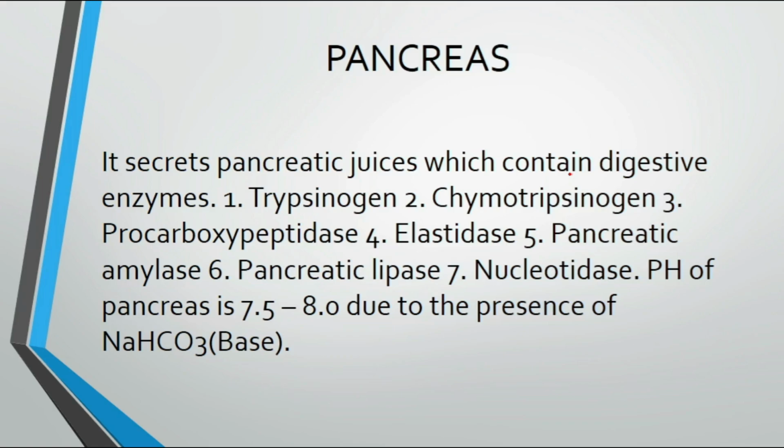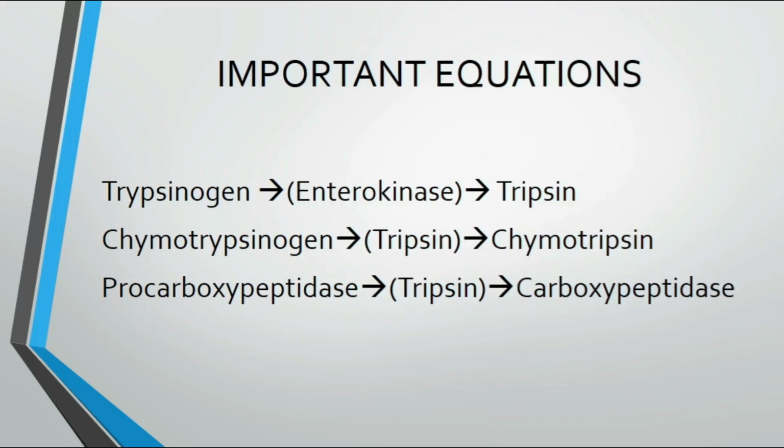There are many things like this, so you have to memorize them. The pH of pancreatic juice is 7.5 to 8 due to the presence of NaHCO3 base, as I just told you.